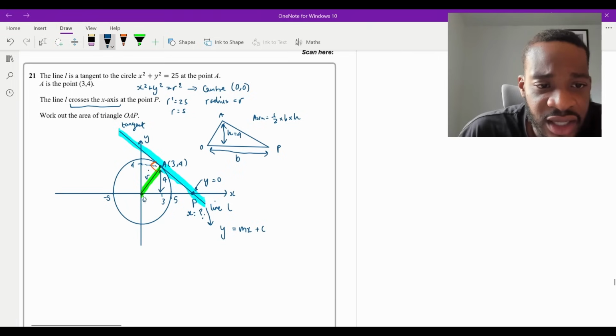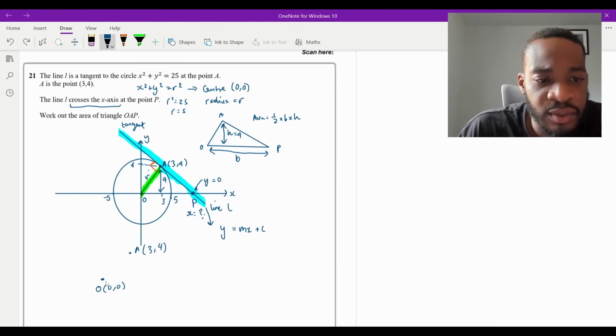I need to calculate the gradient of that green line, and I can do so. I'm going to do it here. I'm going to put O here. I'm going to put A here, right? And I know that this is 3, 4. I know this is 0, 0. So I can calculate the gradient of that line, can't I? So let me just do it like that.